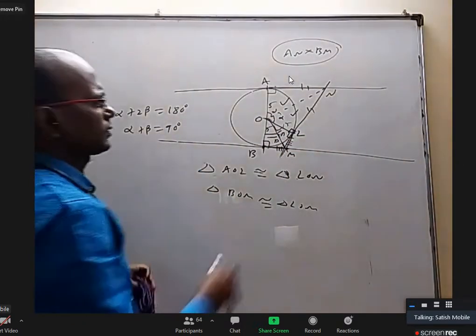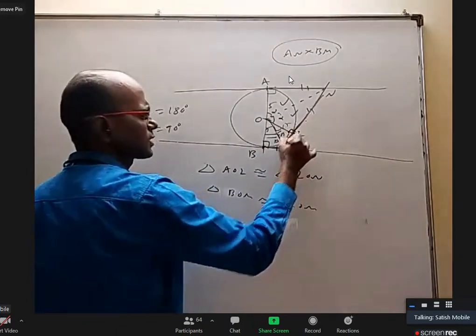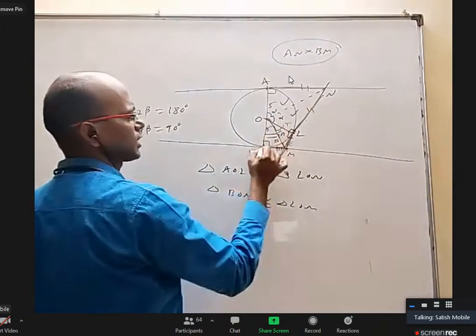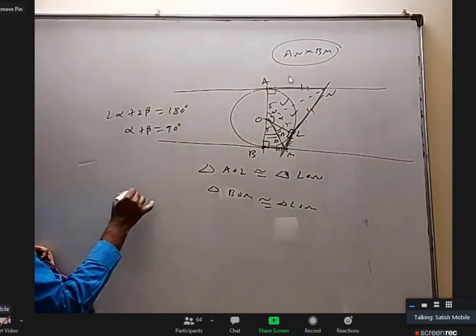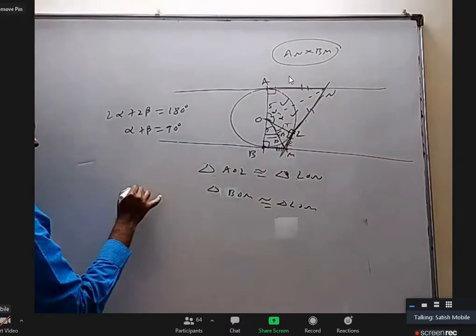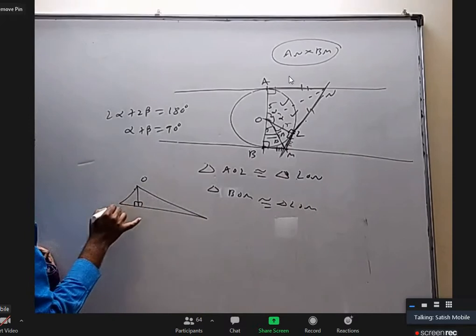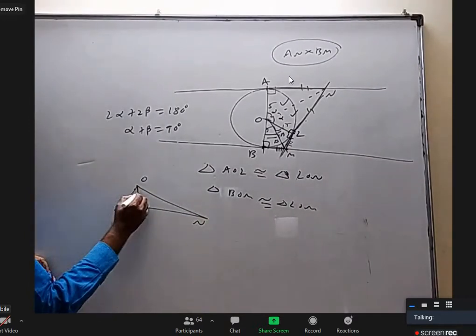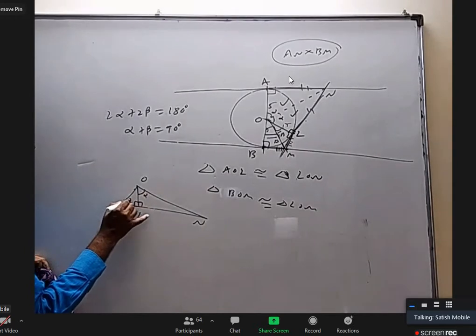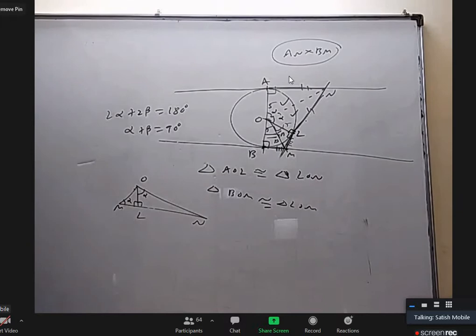Actually, I can even take these two. If I prove this into this is r square, or this into this is r square, it's the same, because this and this are same, this and this are same. So one way to look at it is, let us take this right angle triangle separately. O, M, L, N. If this angle is alpha, automatically this angle is alpha, because this is 90 minus alpha and this will be alpha. So even these two are similar triangles.